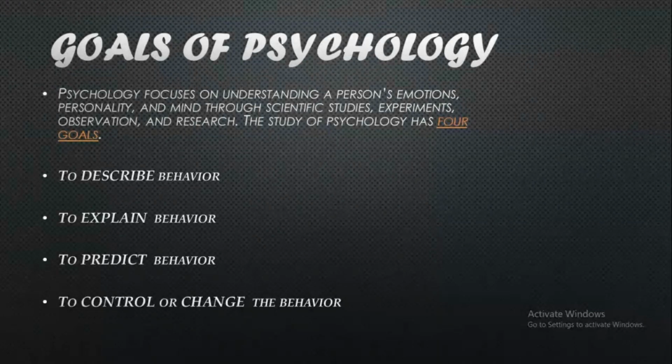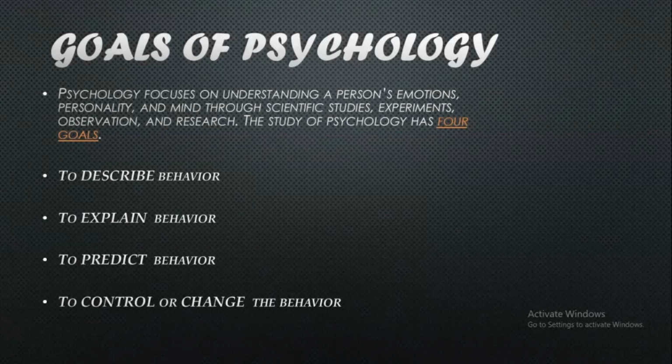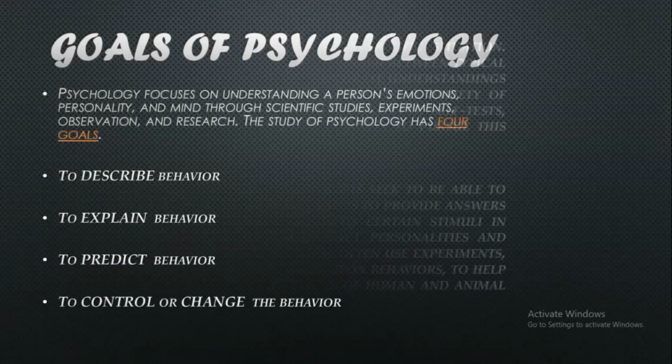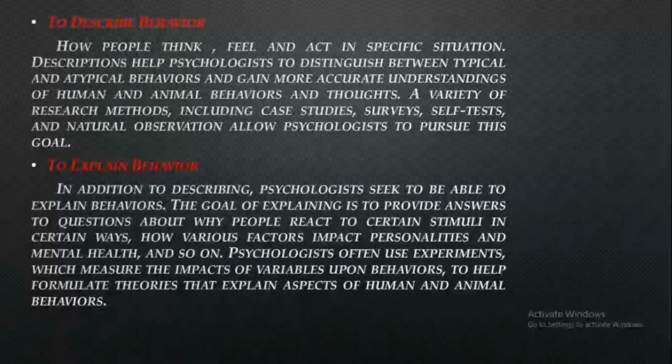So the four goals which we are going to study are to describe behavior, to explain behavior, to predict behavior, and to control or change the behavior. The basic purpose behind describing, explaining, and predicting the behavior is to alter or to change certain atypical behaviors, right? So the first one is to describe the behavior.